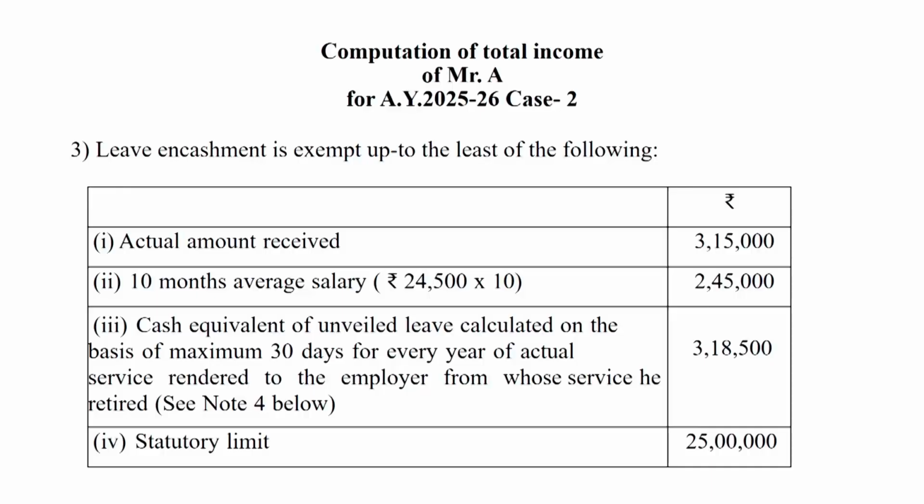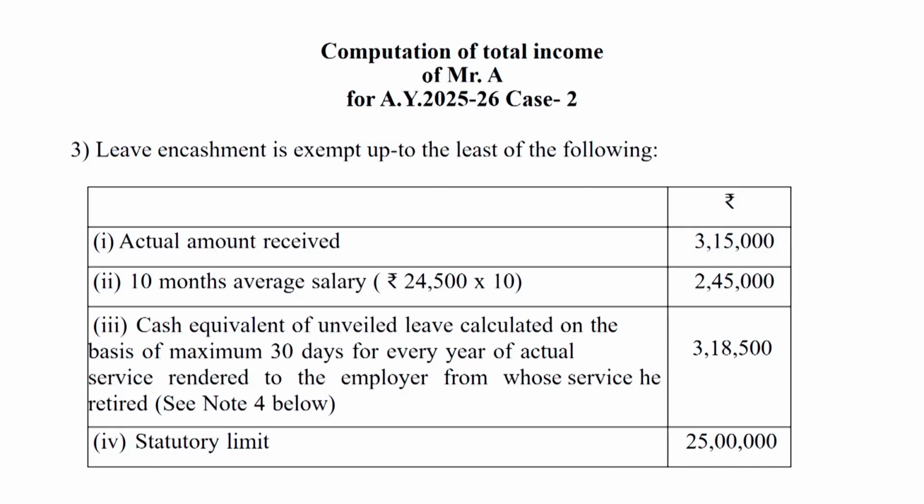First, actual amount received, 3,15,000. Second, on the basis of average salary, the salary of 10 months. So average salary 24,500, computed into 10 months, is 2,45,000. Third, on the basis of average salary, the salary of not availed leave month.